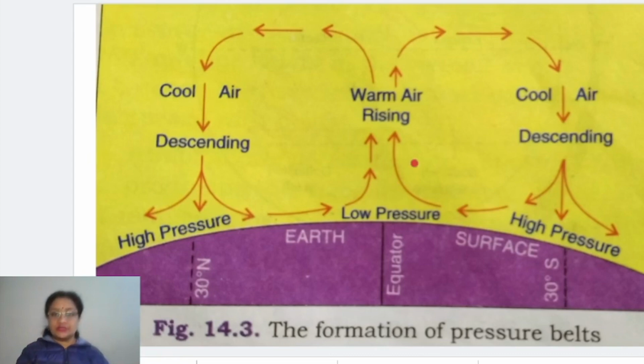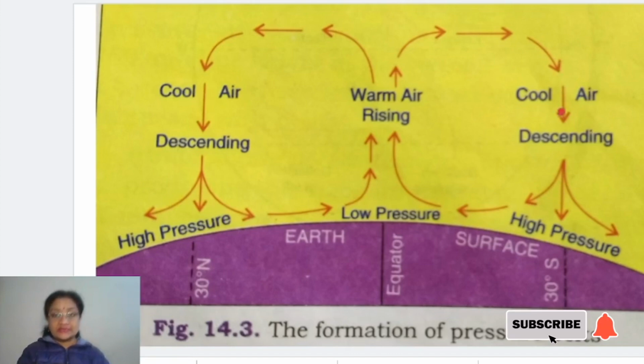Now after this, as this air rises up, on the other side it starts cooling down. Suppose at a greater height it has become cool. As it gets cool, this cool air starts descending.